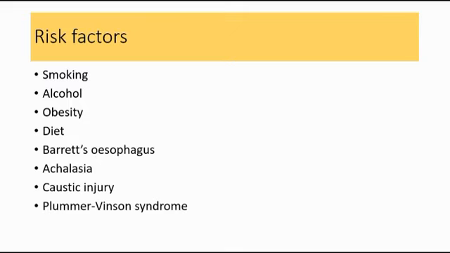Another risk factor is achalasia and caustic injury, where the cancer occurs at the site of a scar or stricture, mostly in the middle third of the esophagus. And lastly, Plummer-Vinson syndrome, which is associated with esophageal web and iron deficiency anemia.